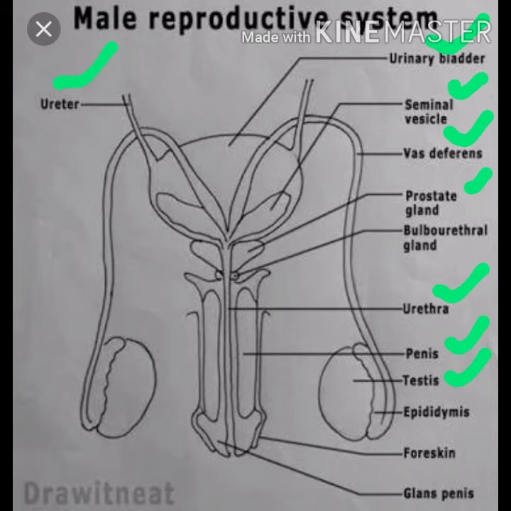The human male reproductive system consists of the following organs: a pair of testis, then vas deferens, and a penis. So testis are two oval shaped bodies situated in a sac-like structure in the lower part of the abdomen, which is called the scrotum.